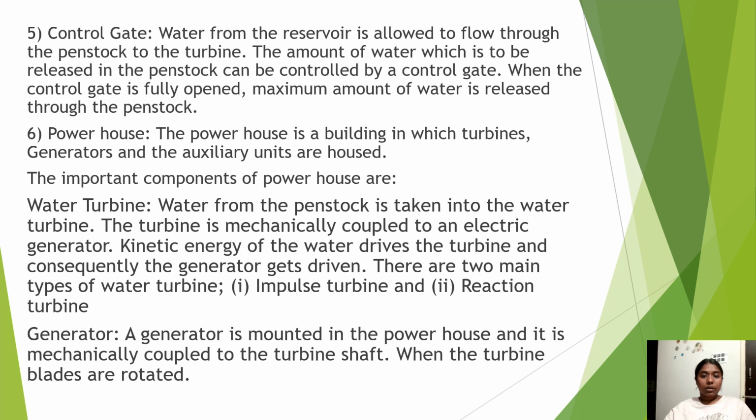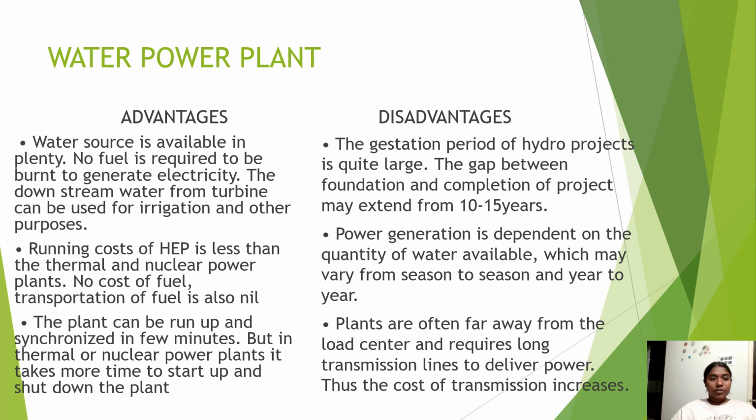Powerhouse. The powerhouse is a building in which the water turbines, generator, and auxiliary units are housed. The important component of powerhouse is the water turbine. Water from a penstock is taken into the water turbine. The turbine is mechanically coupled to an electric generator. Kinetic energy of the water drives the turbine and consequently the generator gets driven. There are two main types of water turbine: impulse turbine and reaction turbine. Generator. A generator is mounted in a powerhouse and it is mechanically coupled to a turbine shaft, which rotates when the turbine blades are rotated.